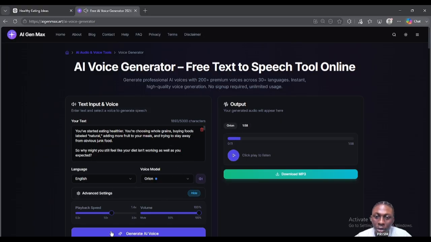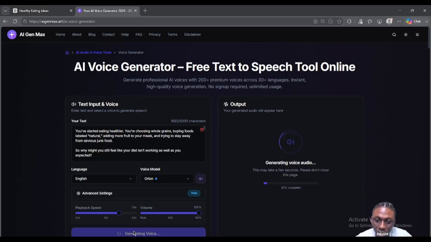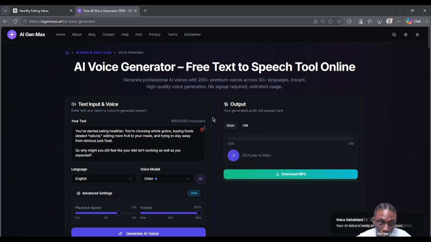Now you see that we have generated that. We can go back here now and choose to adjust. You can choose to adjust the speed, and let's say we generate it again. This one is just if you choose to. Let's say we generate it again with a faster speed. Let's see how it's going to sound when the speed is slightly faster. Okay, now it is done.